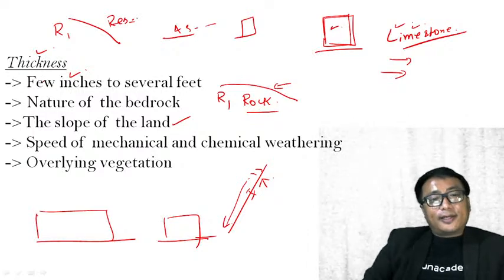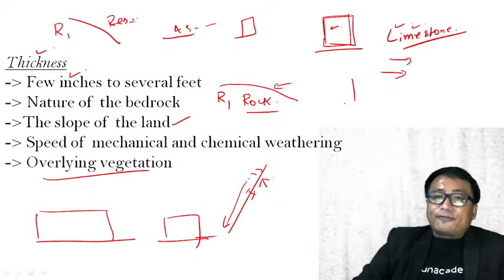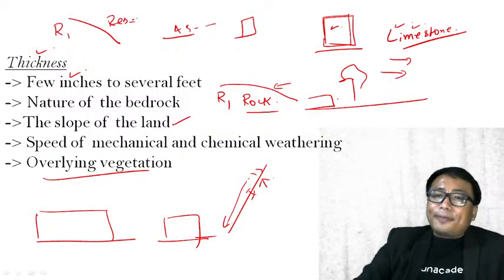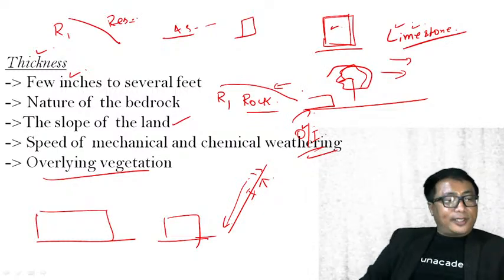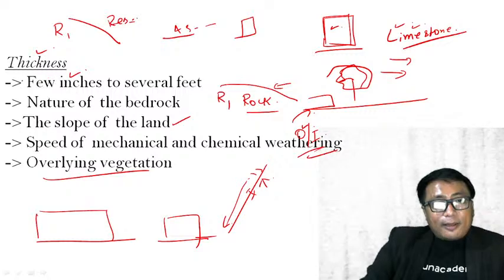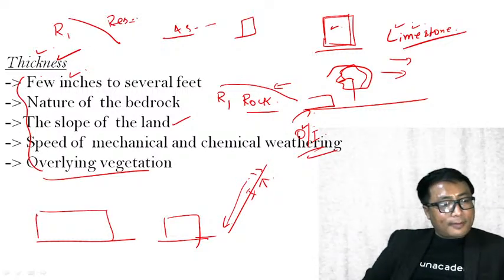And next is the overlying vegetation. In a place where you have sufficient vegetation, the thickness of the soil will be more. Why? Because the soil consists of organic and inorganic material. The organic material is supplied by the vegetation. Clear? Therefore, these are the important factors that determine the thickness of a soil. I hope that is clear.